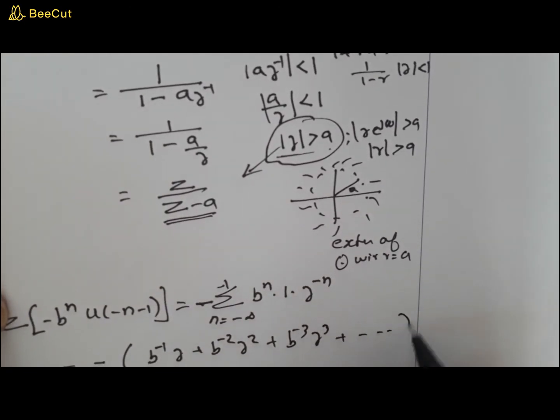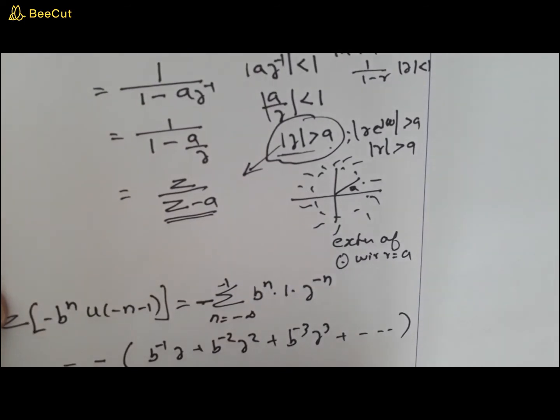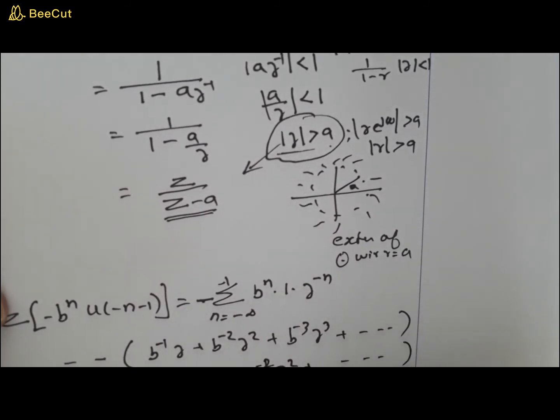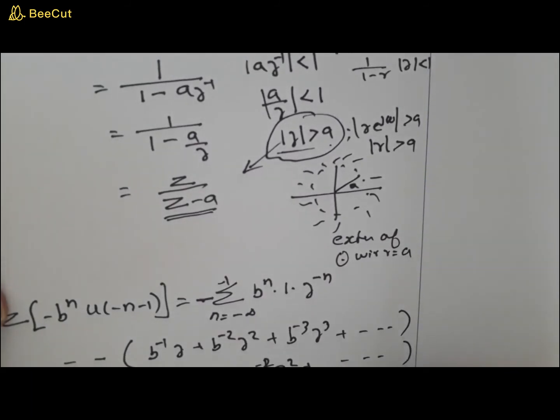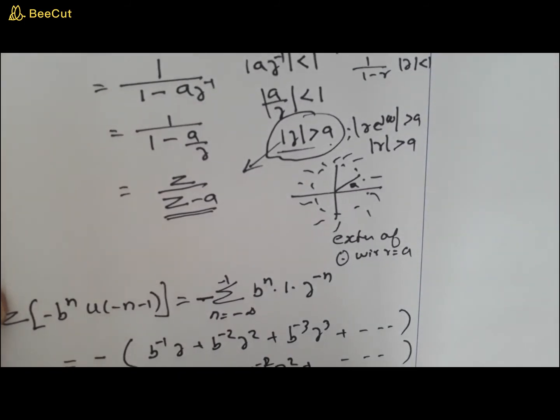Now similarly, you can take this b inverse z outside, so that this becomes b inverse z plus b inverse z square, etc., right? So this is again a geometric series, and if you assume this b inverse z is your common ratio, and if this common ratio is less than 1, you can write this as minus b inverse z into 1 by 1 minus b inverse z.